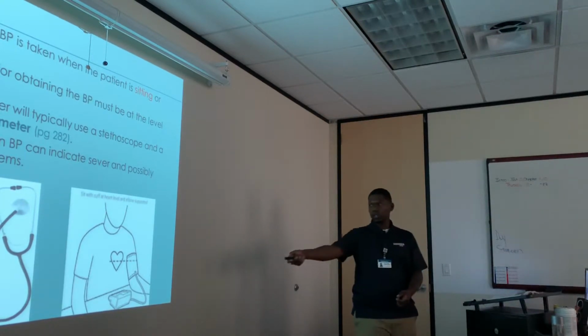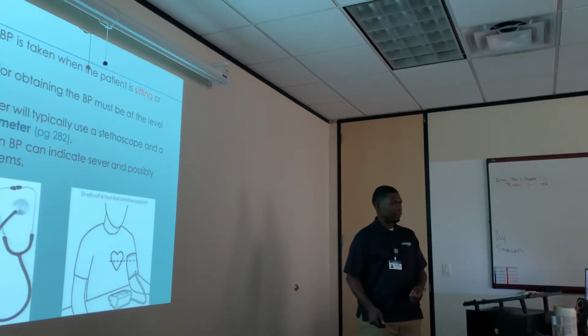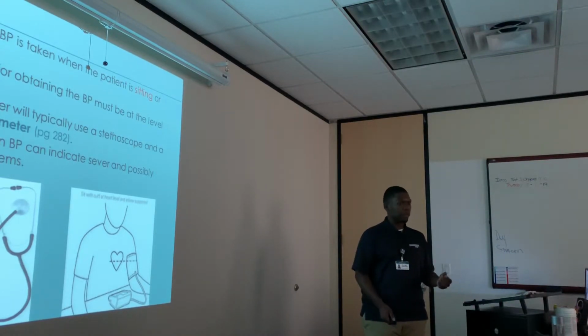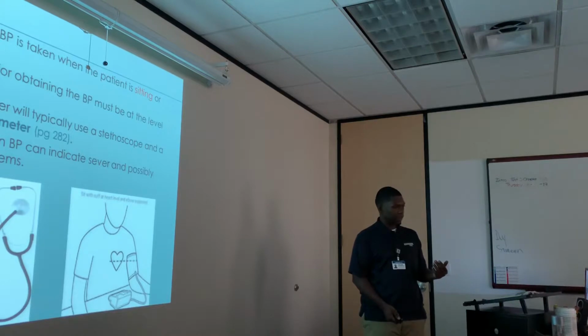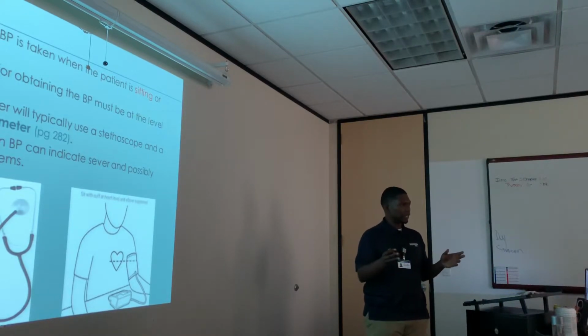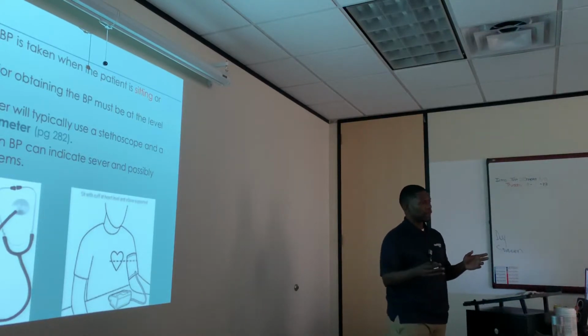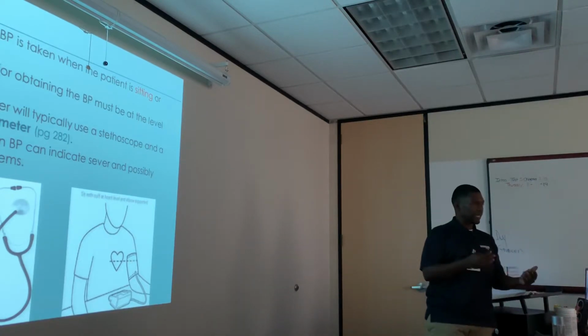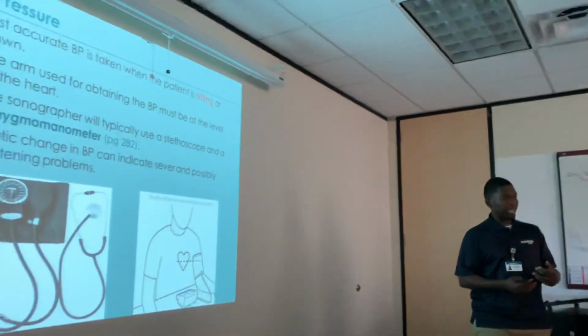Because that's all this is doing. All this machine is doing is cutting off your blood flow, and then it's tracking the blood pressure when the flow decides to come back or when the pressure of the cuff is less. Okay? So you guys will be seeing that. That's called an ABI, an ankle brachial index.